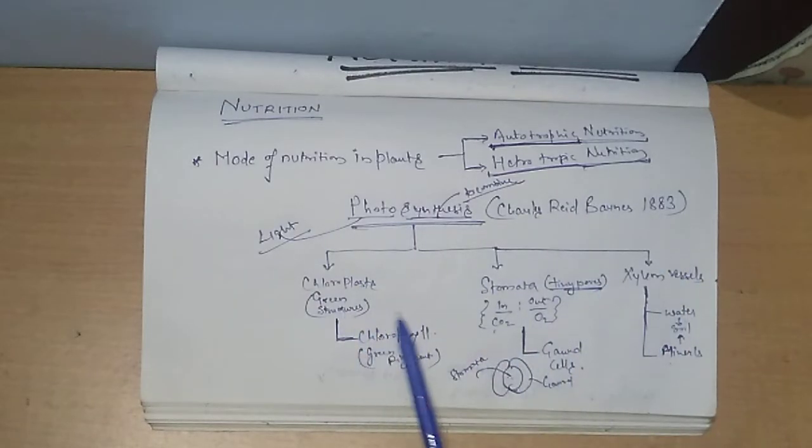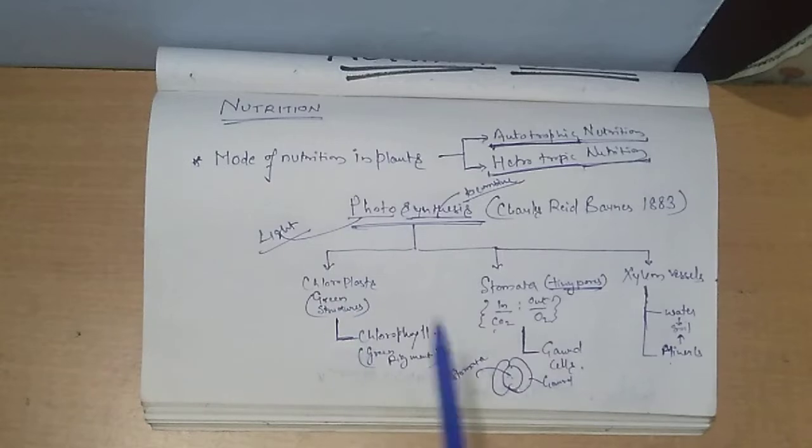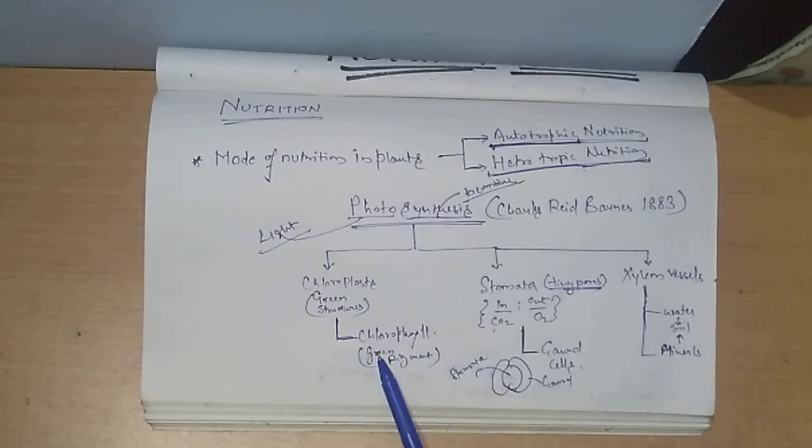Okay, so we have discussed chloroplast, why it is a green structure, and how we can identify whether chloroplast is there or not. Chloroplast has a green structure, and why is it green? Because of the presence of a green pigment called chlorophyll.